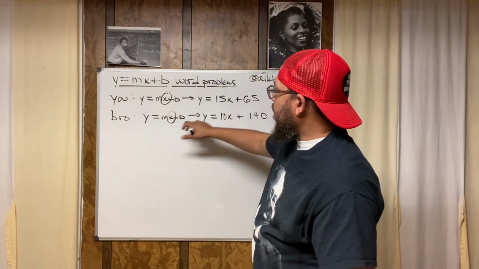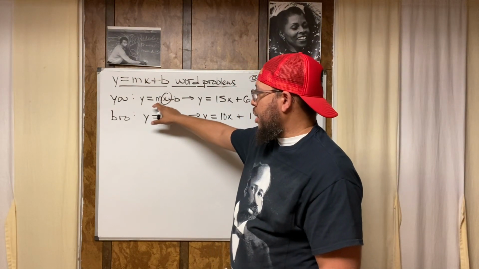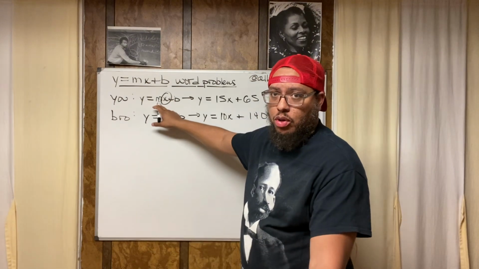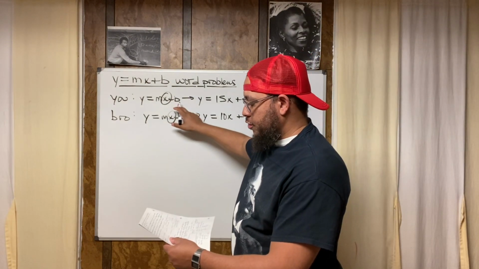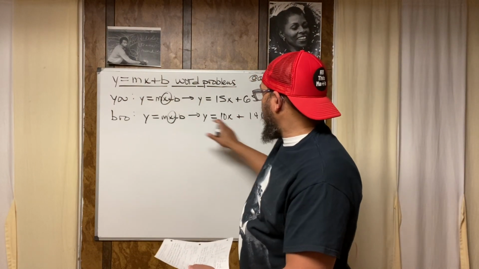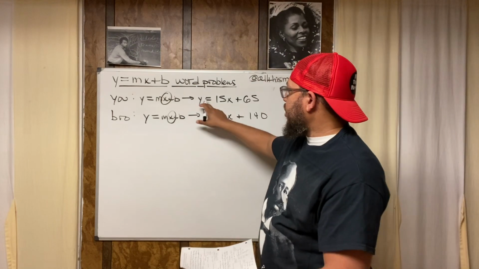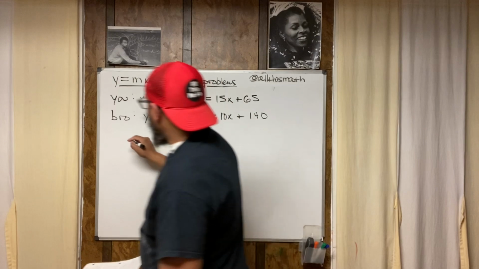So basically, Y represents the amount of money. M represents how much money is being contributed on a weekly basis. X is the number of weeks. B is how much you start out with, right? They start out with 65 and 140 respectively. Now, we're looking at when will they have the same amount of money? So basically, when will